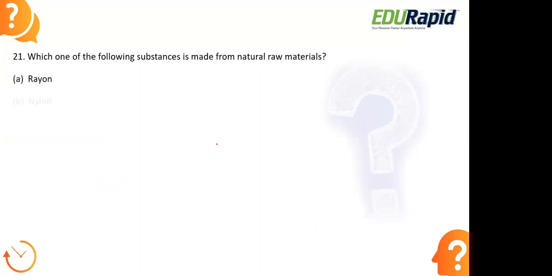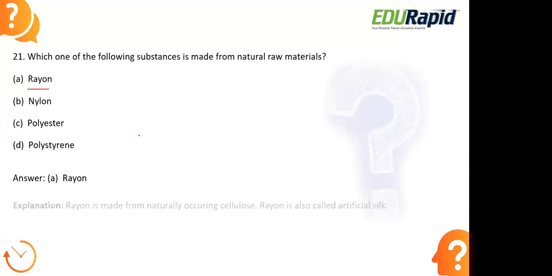Moving to the next question now. Which one of the following substances is made from natural raw materials? Rayon, nylon, polyester, polystyrene. Okay, let us look at the answer. The right answer is option A, rayon. I was just telling you about this.